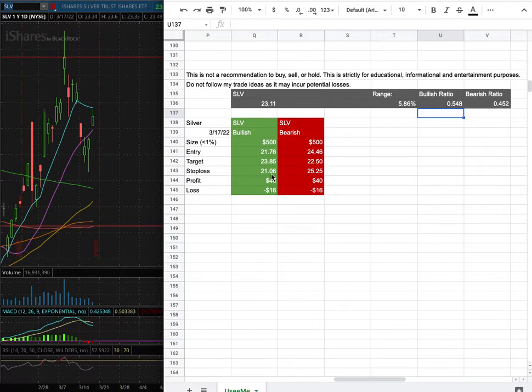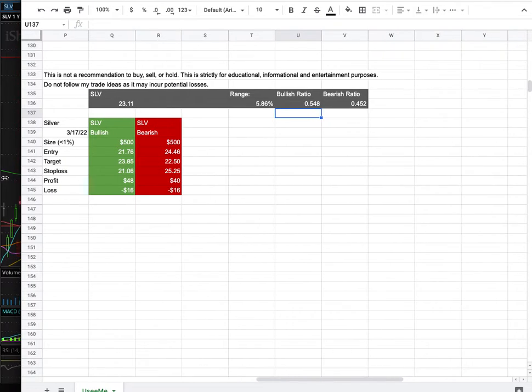However, if I were to open a short position, my entry is at $24.46, and that is this range there. My sell target is at $22.50, and my stop loss is at $25.25. So how did I develop these trade ideas?